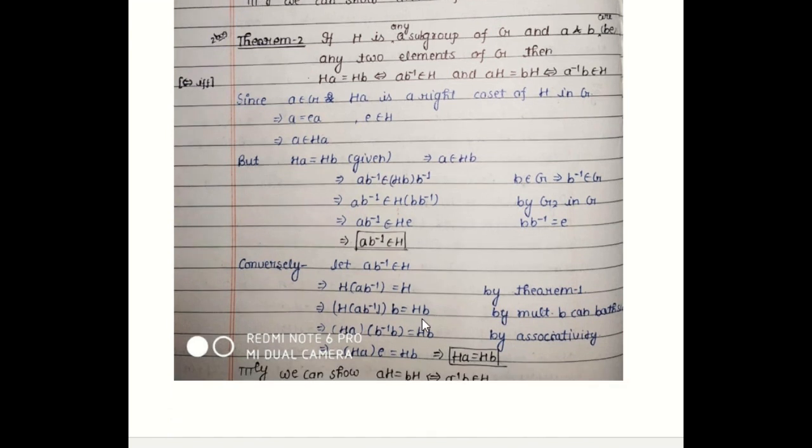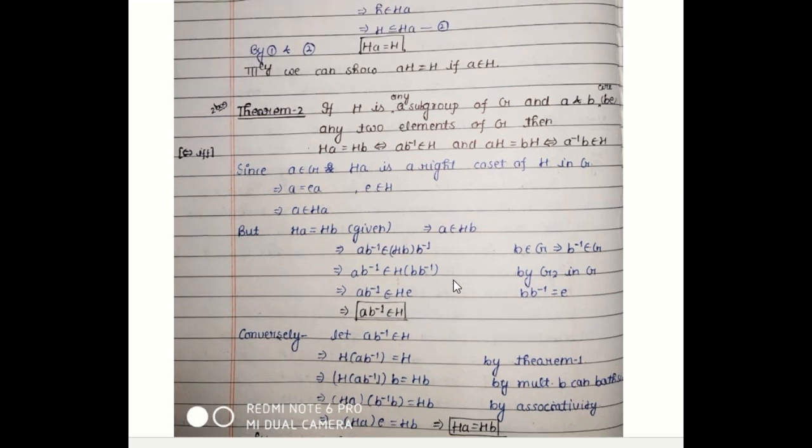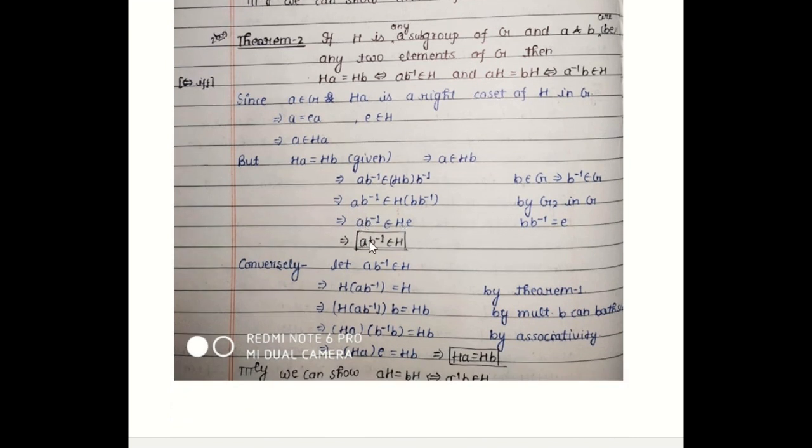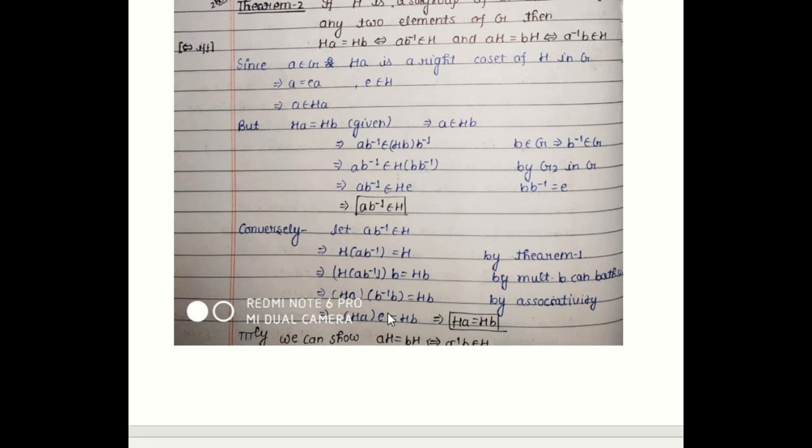Now we are going to show the converse part. So let AB inverse belong to H. We have a theorem which says that if A belongs to H, then HA is equal to H. So by using this property, we have HAB inverse is equal to H. So by multiplying B on both sides, we get this, and by using associativity, we get this. And from this, we can prove that HA is equal to HB. So the converse part is also true.